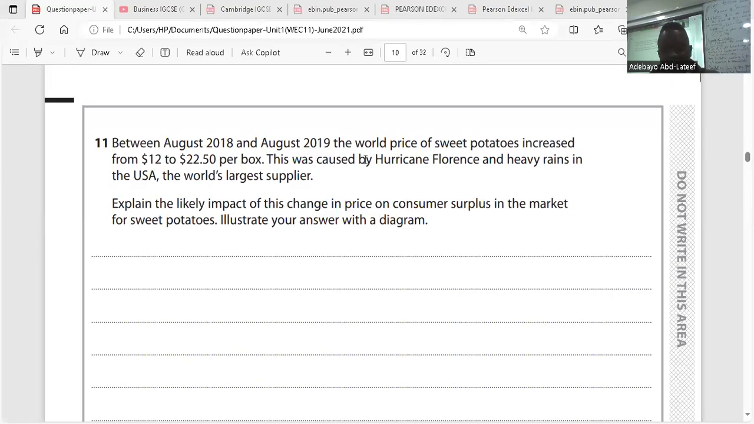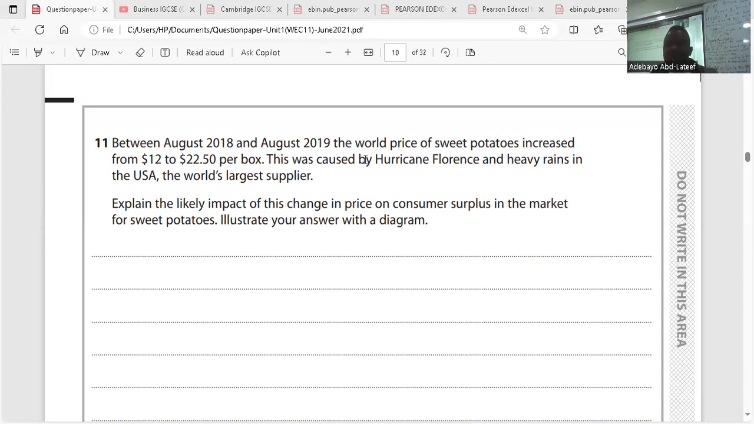Between August 2018 and August 2019, the world price of sweet potatoes increased from $12 to $22.50 per box. This was caused by Hurricane Florence and heavy rains in the US, the world's largest supplier. Explain the likely impact of this change in price on consumer surplus in the market for sweet potatoes. Illustrate your answer with a diagram.